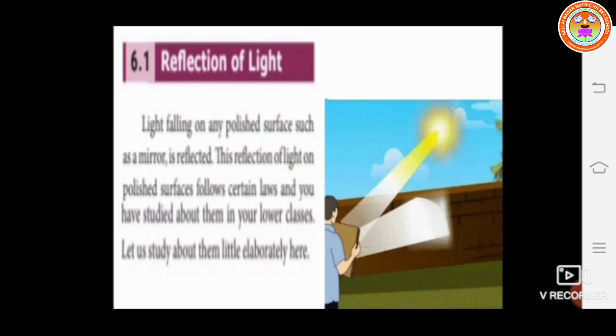Reflection of light. Light falling on any polished surface such as a mirror is reflected.